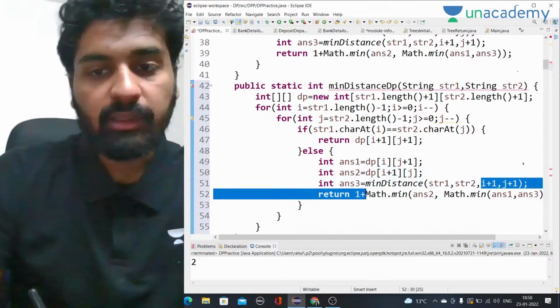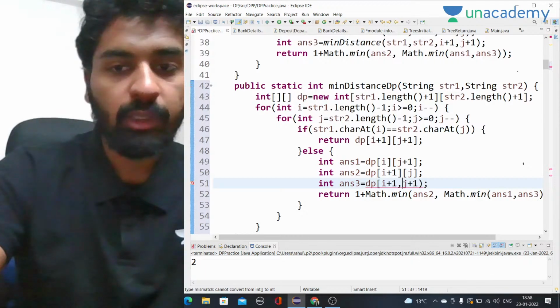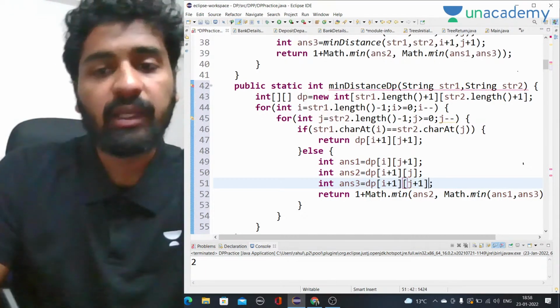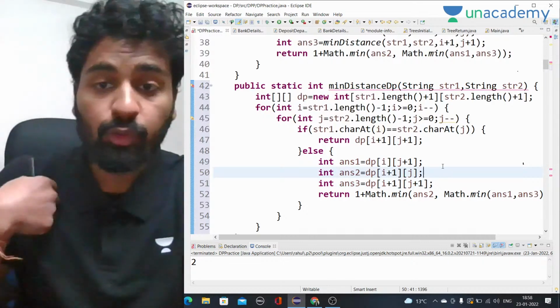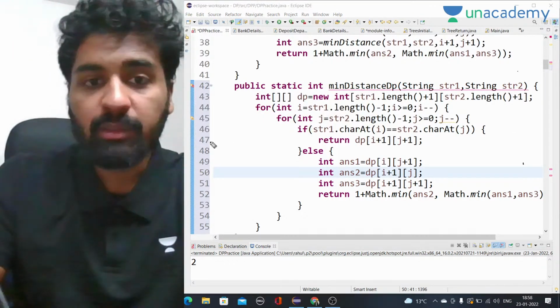Okay, just think about the reconciliation. Just take a DP array, take a bottom-up approach, and you will be able to solve the DP question. This is sort of a trick, but you always have to know what is actually happening. Same thing as I told you in the previous question as well.